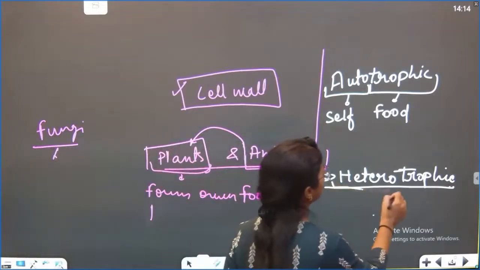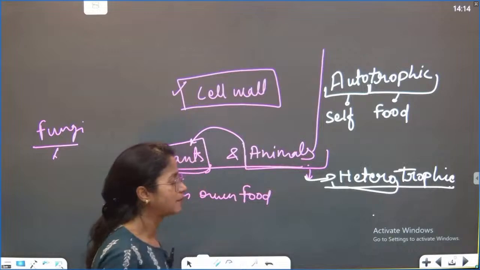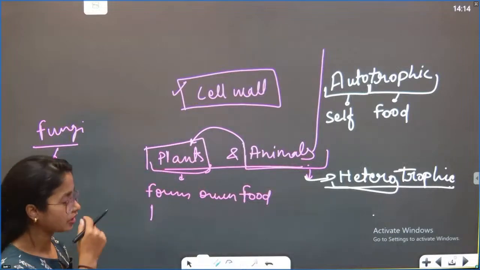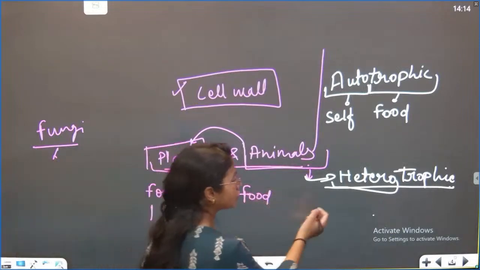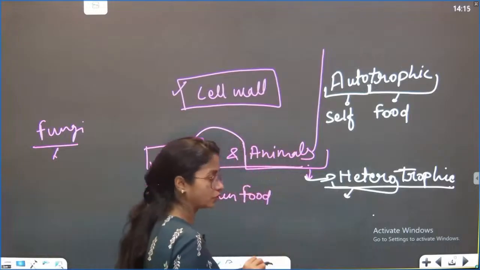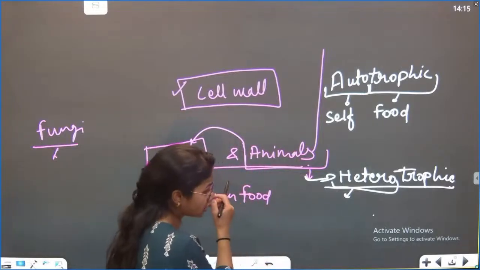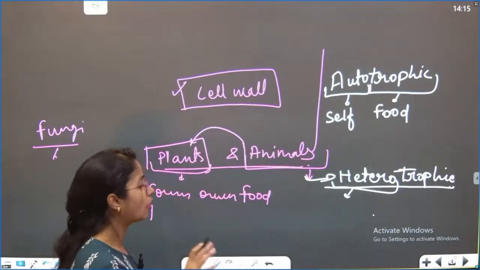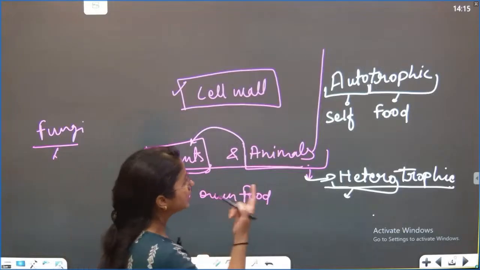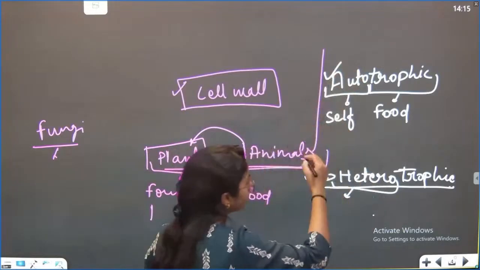Hetero actually means different types. But in the simple sense of making food, heterotrophic means they cannot make their own food. This is mainly about the process of photosynthesis. The whole living organism has been classified either into autotrophic or heterotrophic.